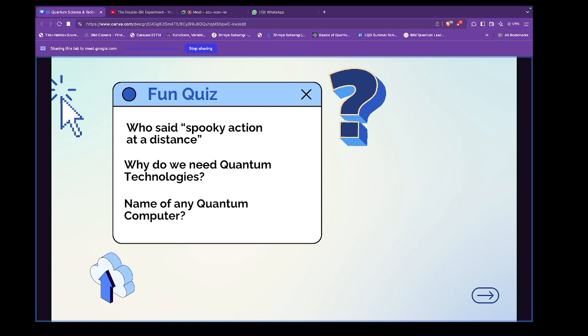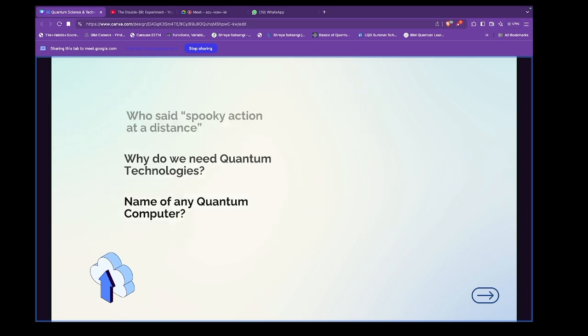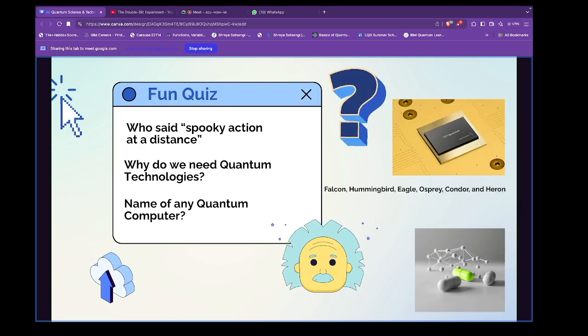Stronger encryption. Yeah, good. That's a very important one. That's the immediate application that we are working on. And name any quantum computer. Willow. Yeah, good. That's a quantum chip, but you can call it a quantum computer.